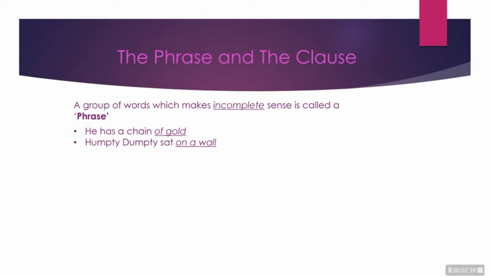Let's look at the first one. He has a chain of gold. Here, of gold is a phrase. It is making a sense, but not a complete one. When it is standing alone, it is incomplete. Then the second one. Humpty Dumpty sat on a wall. Here, on a wall is the phrase. On a wall is making a meaning, but not a complete one.